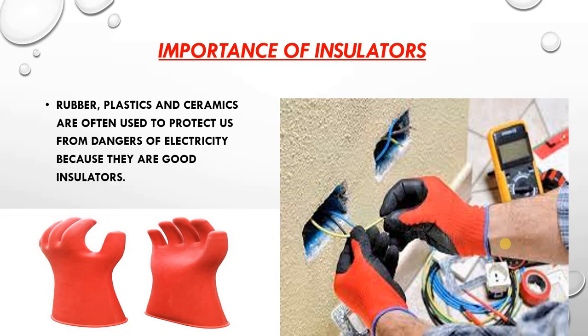Next, as I said, rubber, plastics, and ceramics are often used to protect us from the dangers of electricity, because they are good insulators. For example, when electricians work on cables or wires, switches, etc., they always wear rubber hand gloves. See, one electrician is working wearing rubber hand gloves. Why? Because rubber is a good insulator and it protects them from electric shock.